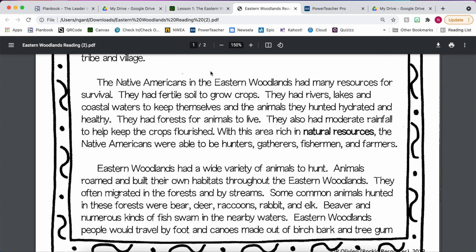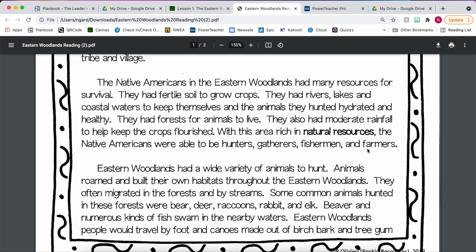The Native Americans in the Eastern Woodlands had many resources for survival. They had fertile soils to grow crops. They had rivers and lakes and coastal waters to keep themselves and the animals they hunted hydrated and healthy. They had forests for animals to live. They also had a moderate amount of rainfall to help keep the crops flourishing. So with this area rich in natural resources, the Native Americans were able to be hunters, gatherers, fishermen, and farmers.